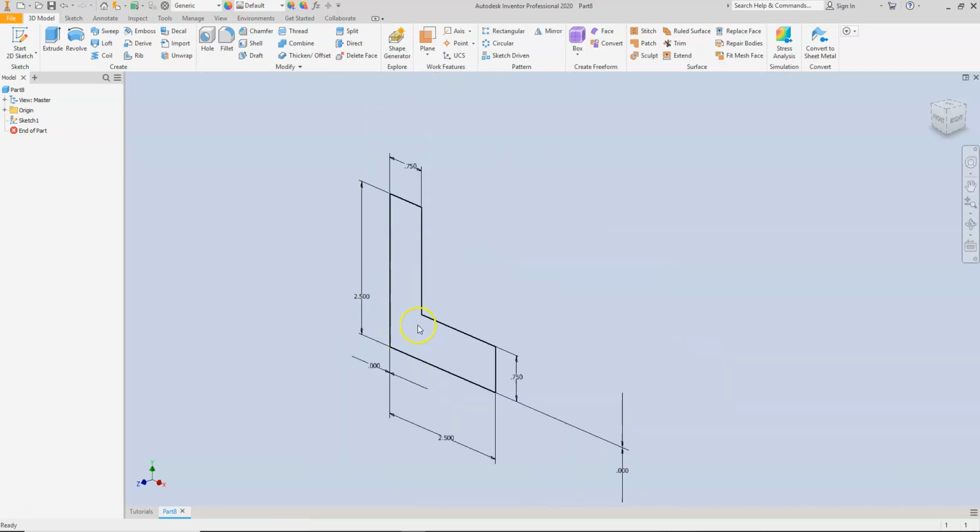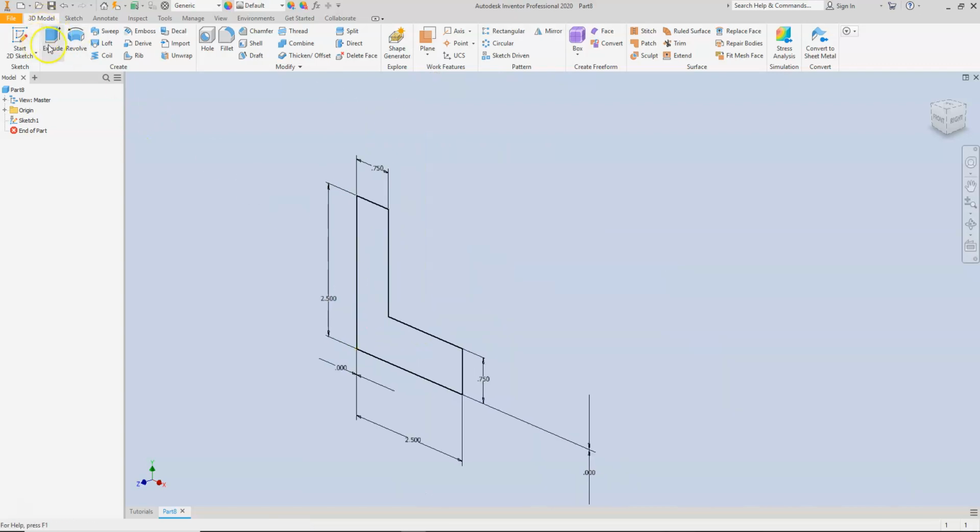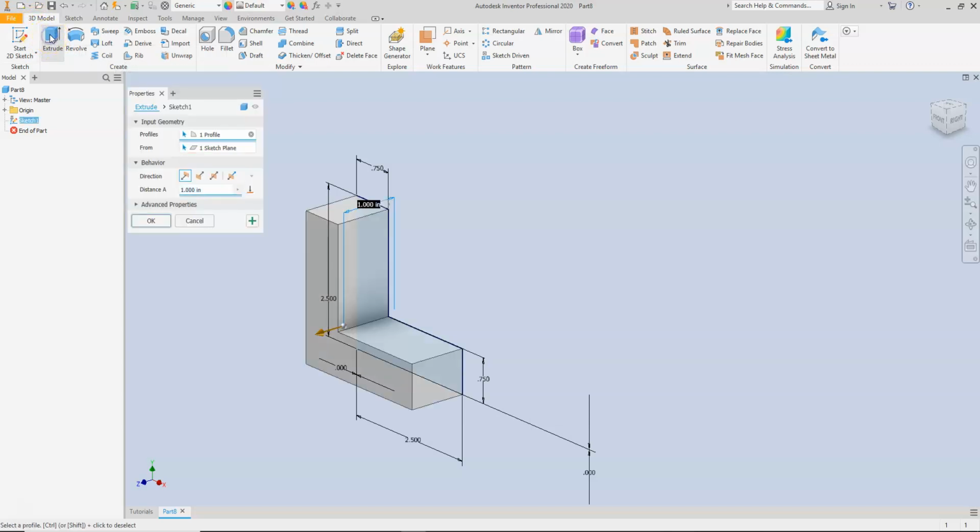I'm just going to zoom out, and then up here on the left-hand side under the 3D toolbar, click on Extrude. Extrude is going to automatically locate the profile. If you do not get a block that pops up like this to see the 3D part, then you need to go back and verify that your boundaries have all been closed. You have to have a complete closed boundary when you're creating the sketches.